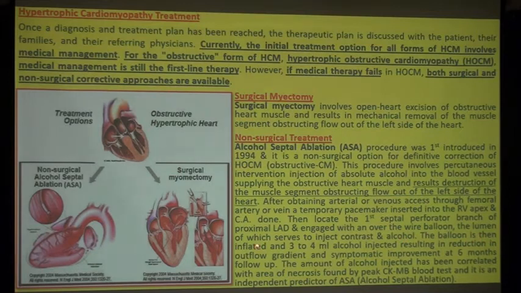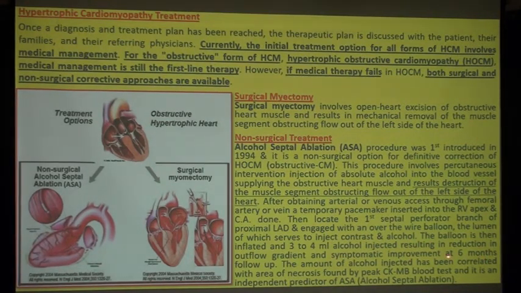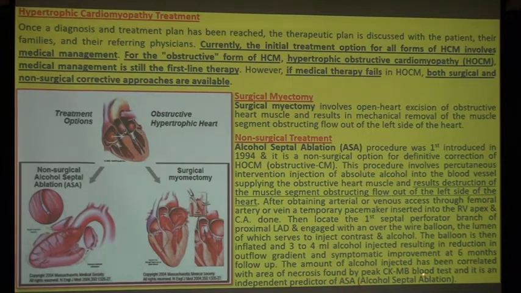The balloon is then inflated and 3 to 4 ml of alcohol is injected, resulting in reduction in outflow gradient and symptomatic improvement at 6 months follow-up. The amount of alcohol injected has been correlated with the area of necrosis found by peak CK-MB blood test, and it is an independent predictor of outcome of alcohol septal ablation.